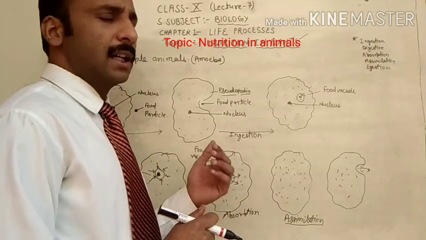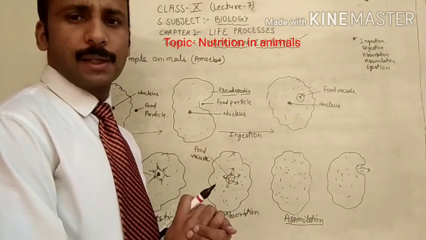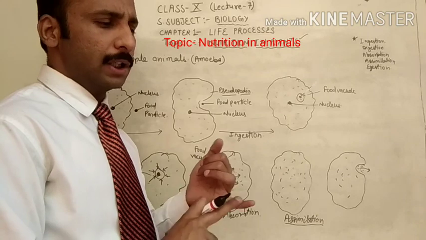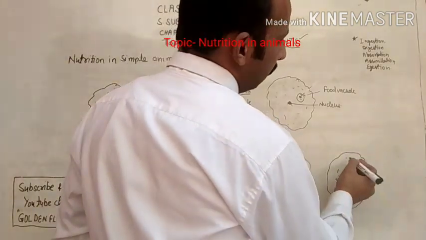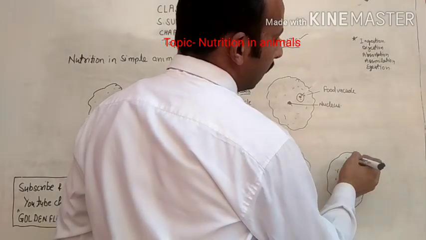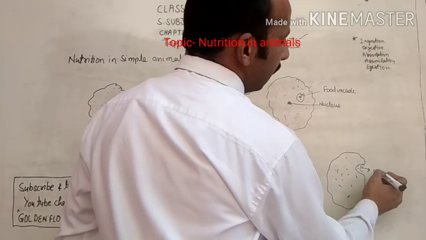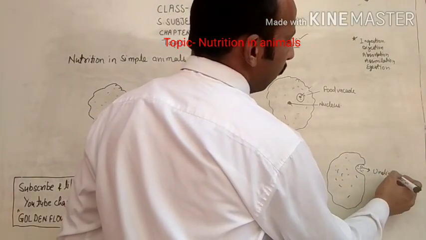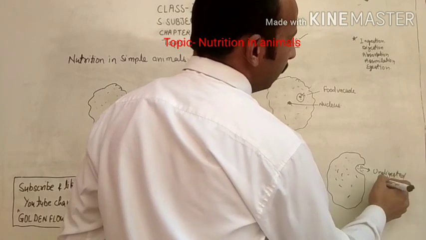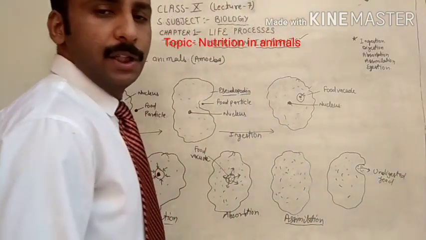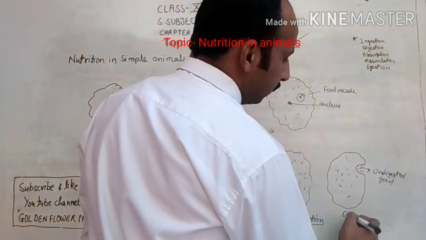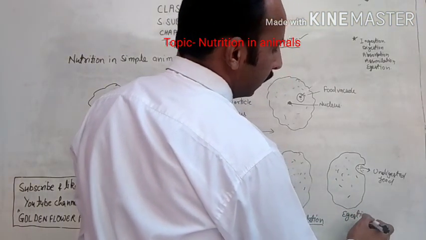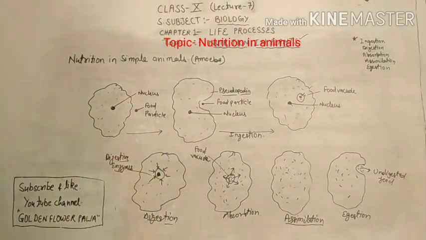In an amoeba, different types of vacuoles are present, like the food vacuole and the contractile vacuole. So the contractile vacuole or any other food vacuole will collect the undigested food, and that will be released out. Undigested food will be released out. This process is called egestion.